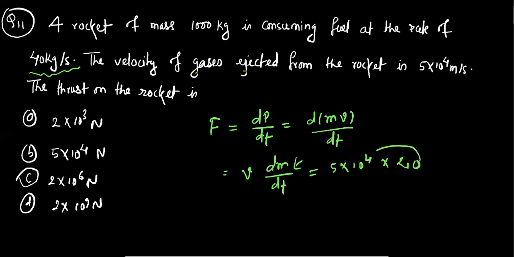So 10 to the power 4 will add a 0, and 4 fives will be 20. Once again one more 0 added here. So its answer will be 2 into 10 to the power 6 Newton.